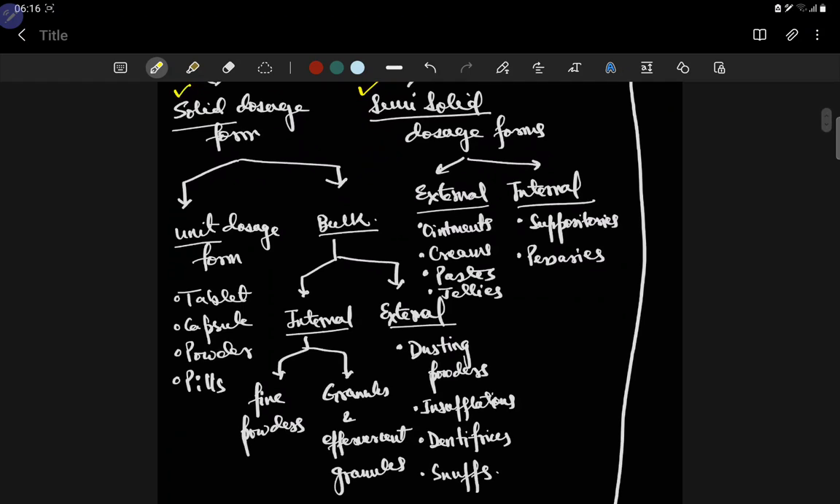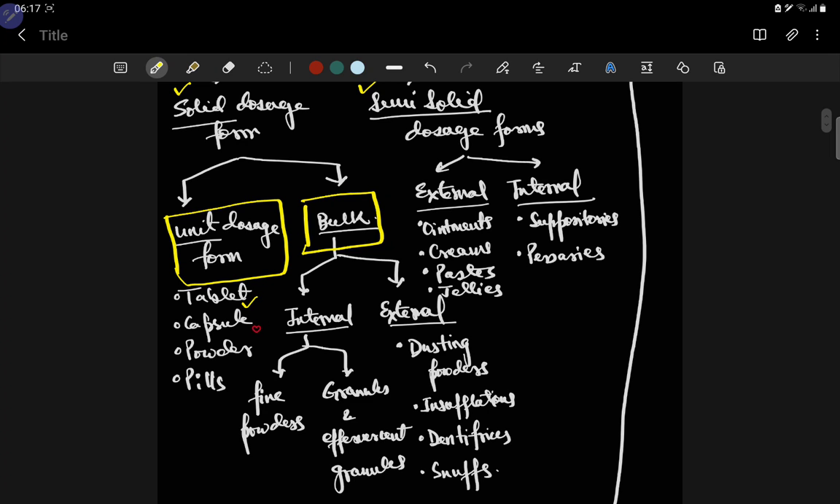Now in solid dosage form, there is unit dosage form and bulk dosage form. What do you mean by that? Unit dosage form means that a person has to take a single tablet, or 2 tablets, or 3 tablets a day. So it's a unit. Each tablet is a unit. So in unit dosage form, it will be given as a particular unit per day or particular unit per time.